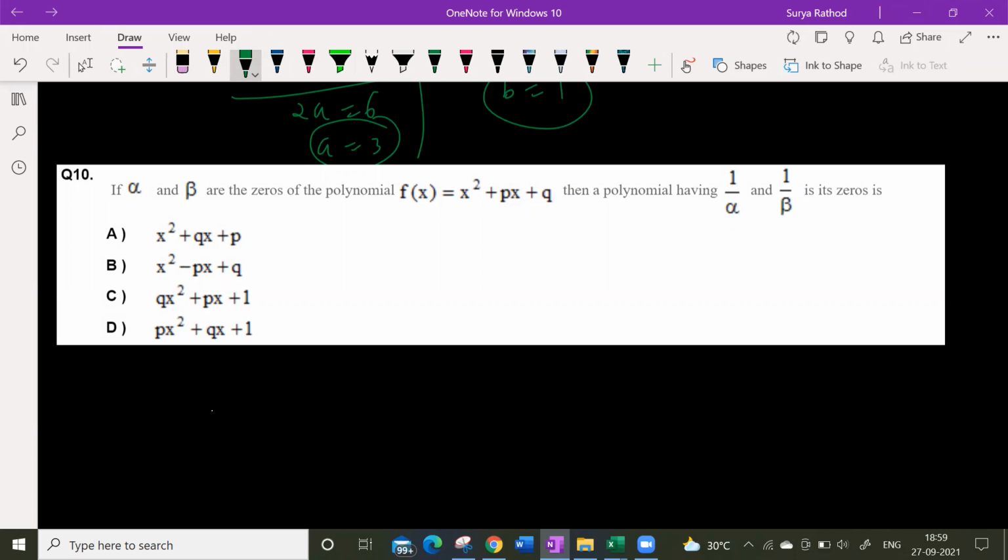Alpha beta is c by a, I substituted there. So after substituting, we can take the formula of finding a polynomial: x squared minus sum of alpha plus beta x plus product of alpha beta.